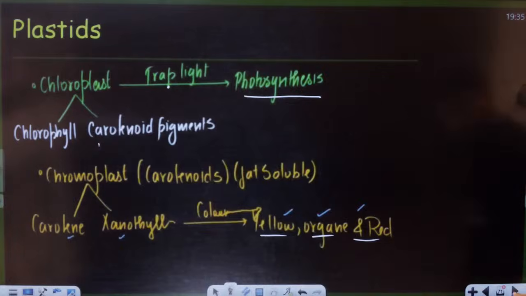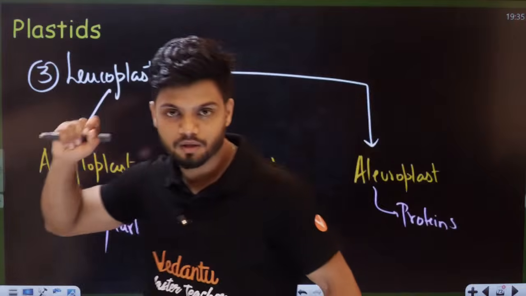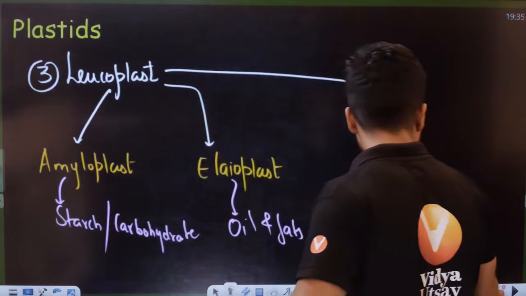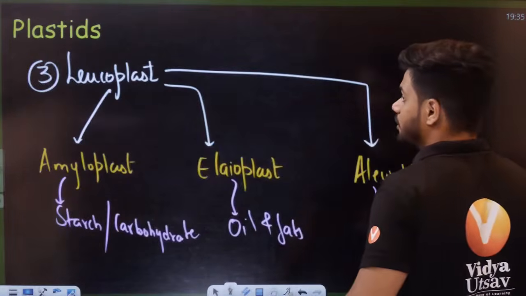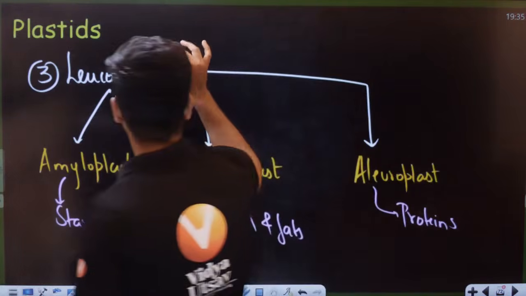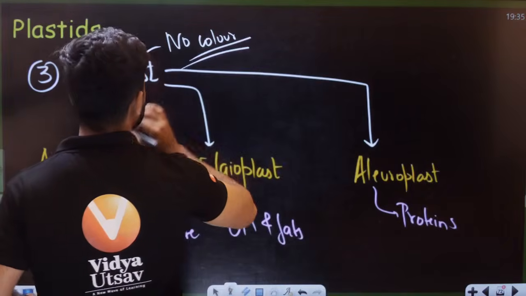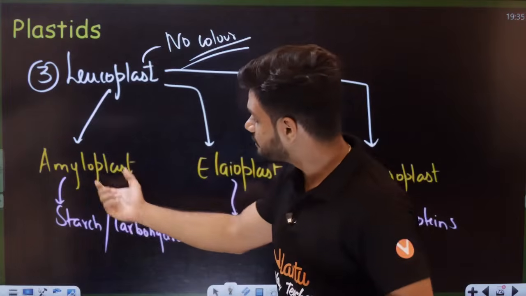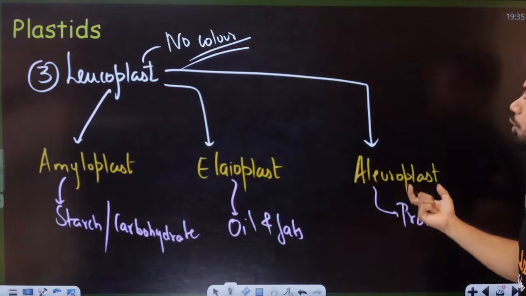Okay. Then we have something called leucoplast. Leucoplast is also a type of plastid. See, leucoplast, chromoplast, chloroplast. Okay. While leucoplast does not give any color. No color only, students. But it helps in storage. For example, here we have amyloplast, elaioplast, and aleuroplast.